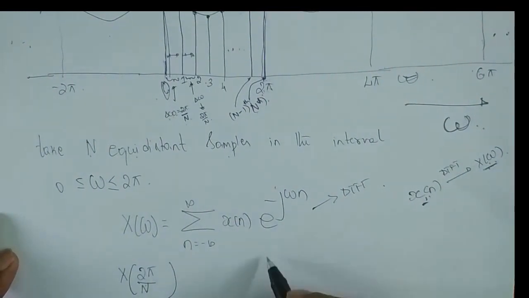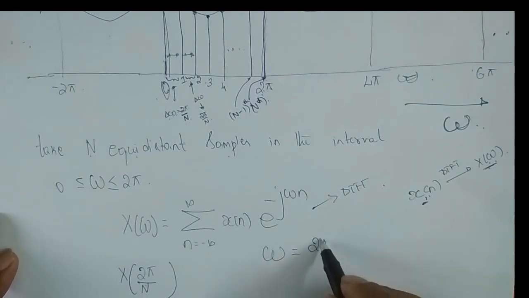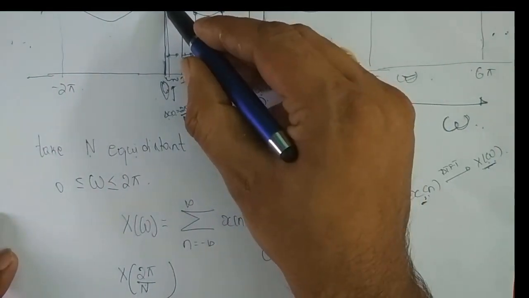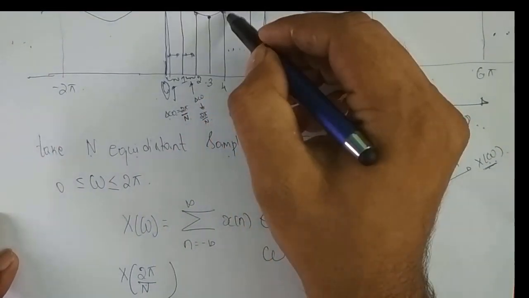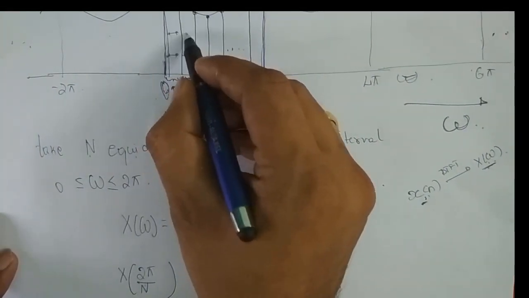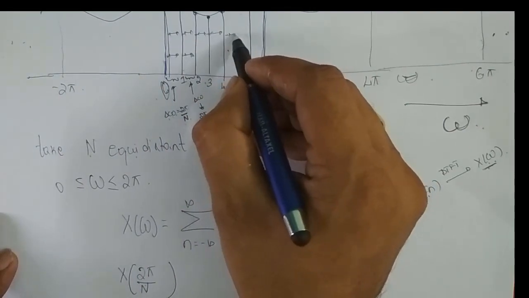So omega is equal to 2 pi divided by n. 2 pi by n is the distance, right? But I want to address individual samples. How do I address individual samples here? This 2 pi by n is just the distance between these two successive samples, which are the same, 2 pi by n.